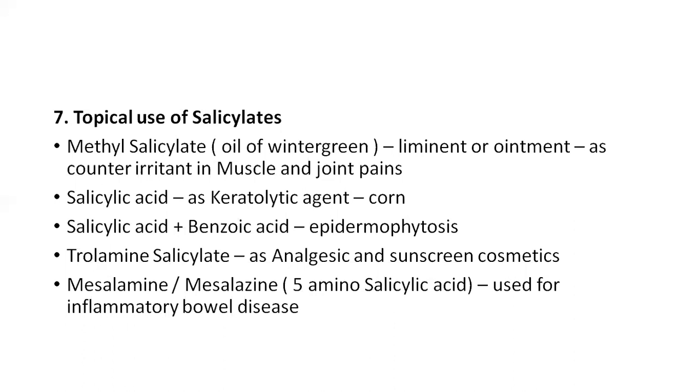And trolamine salicylate is used as an analgesic and sunscreen in cosmetics. And mesalamine or mesalazine, which is 5-amino salicylic acid, is used in the treatment of inflammatory bowel disease.